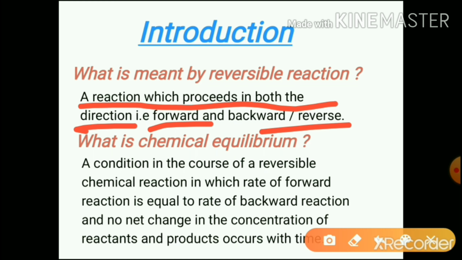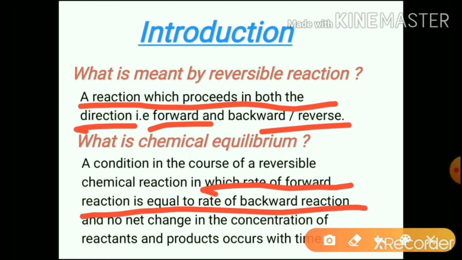In a reversible reaction, initially the rate of forward reaction will be high and with time it falls. Gradually the concentration of product increases and products start to unite to form reactants, and slowly the rate of conversion of products to reactants increases with time. At one moment during the progress of the reaction, the rate of forward reaction becomes equal to the rate of backward reaction. This condition arising in the course of a reversible chemical reaction is called chemical equilibrium.